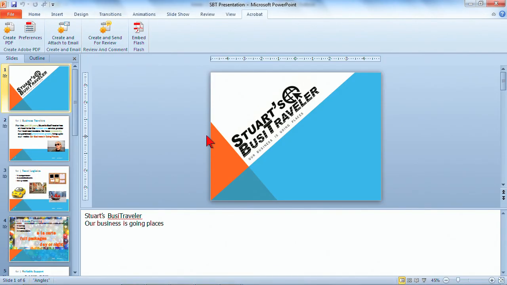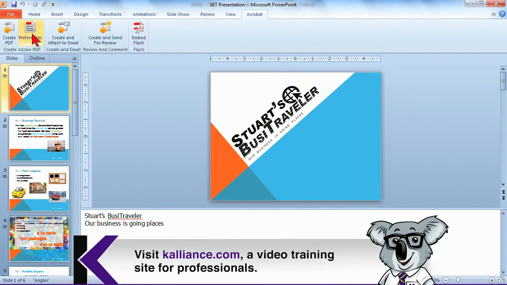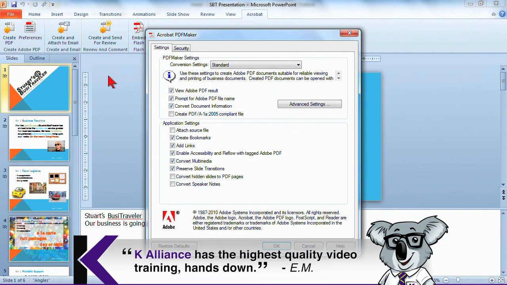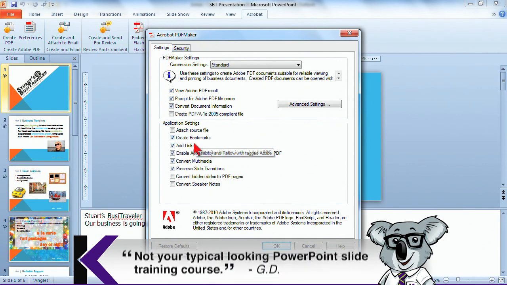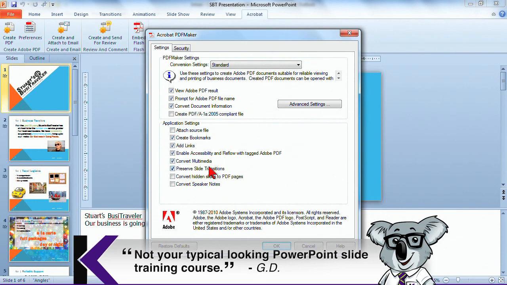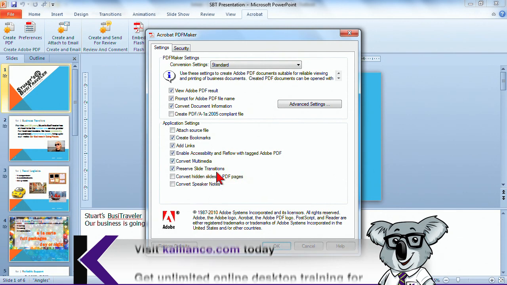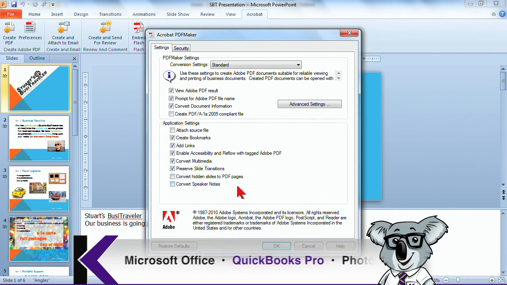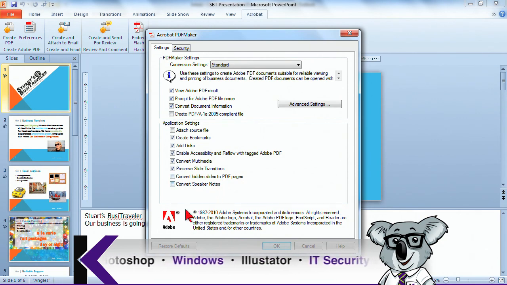When you work with PowerPoint, there's some settings that you might want to take advantage of, especially with PowerPoint, since it's primarily going to be viewed instead of printed. I can take advantage of these different features with PDF. And again, I got my bookmarks and my links and my tags. Also multimedia, so if I had some different multimedia elements, I could bring them in. It's going to preserve slide transitions and some of those animation features, which can be handy. You'll notice that I have some options to deal with hidden slides and speaker notes as well. And by default, those are all turned off. I'm going to go ahead and OK that.